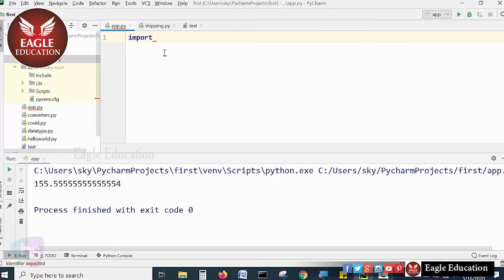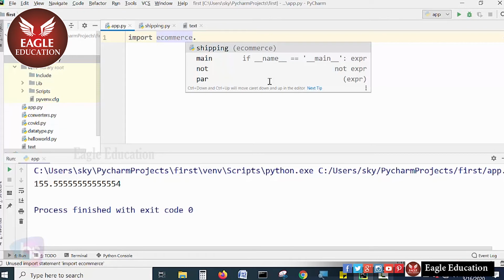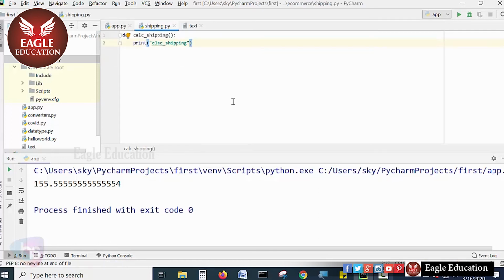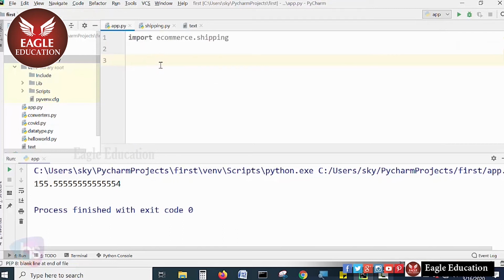My package name here is ecommerce, then dot, and the module name is shipping. That's it. I can use the shipping functionalities available here by importing the package like this.